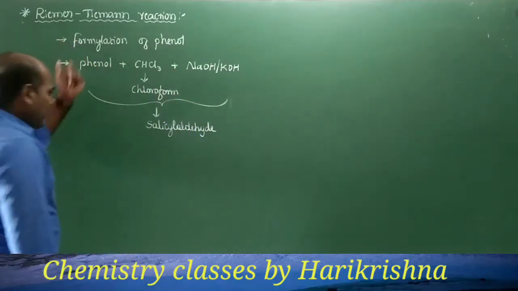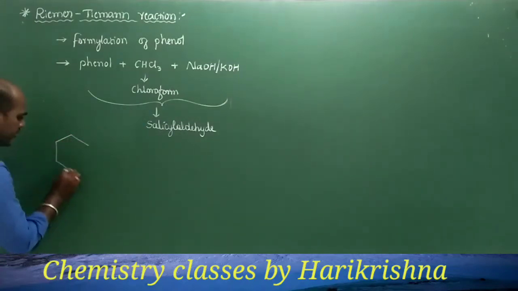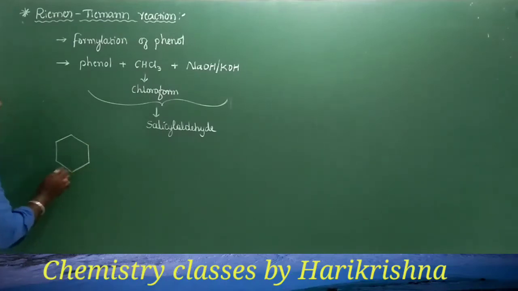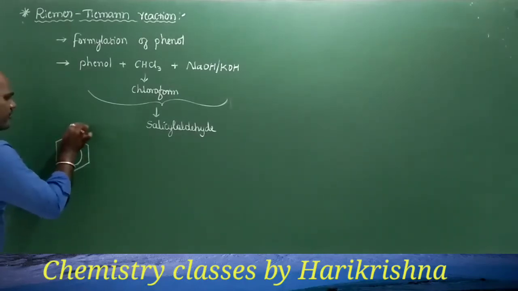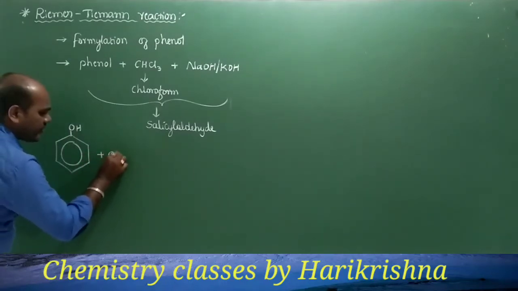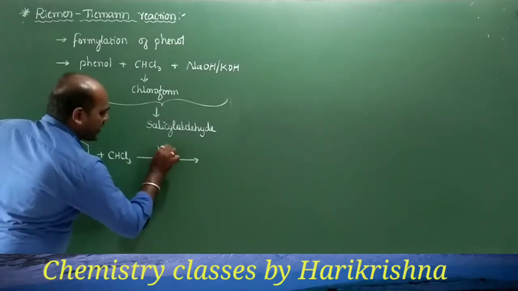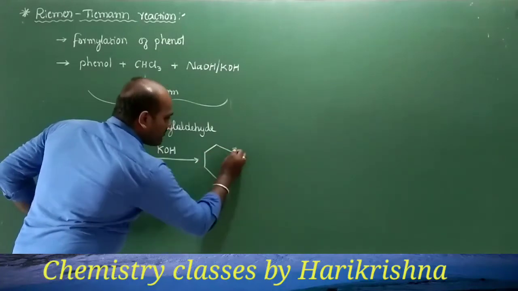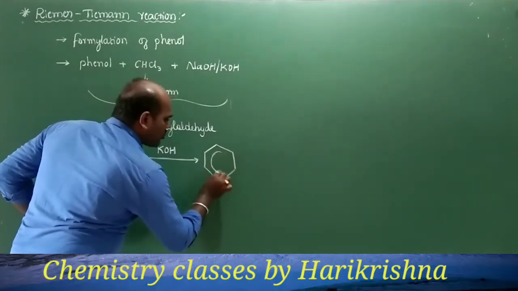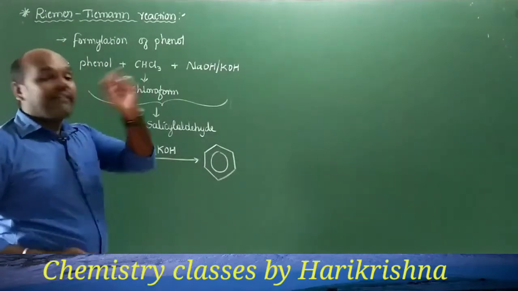Okay, fine. If you go with the equation of the Reimer Tiemann reaction, phenol is reacted with chloroform, CHCl3, in the presence of potassium hydroxide, and we get salicylaldehyde. One doubt may come to our mind: at which position is the aldehyde group going to be created?